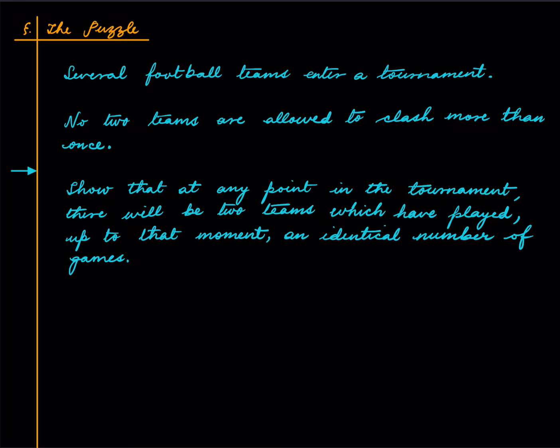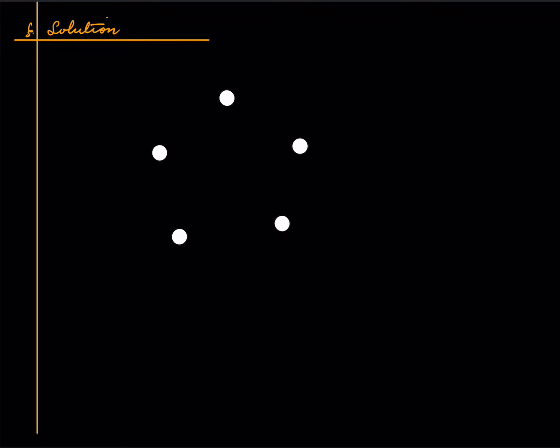We can represent this data by means of a graph, and you can follow the suggested video flashing at the top right corner of the screen for a basic graph theoretic introduction. What you do is you fix a time, whatever day you want, 8th day, 9th day, 3rd day, whichever day. And up until that day, you have the data as to which team has played against which team. That data we can represent by means of a graph. Here the teams will become dots, or rather the vertices of the graph. And if this team has played a match against that team, then we join an edge. And if not, then we don't do anything.